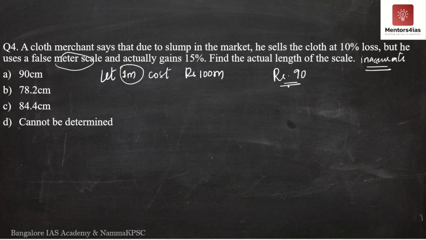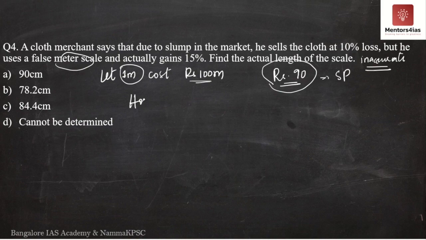Therefore, for us, the selling price is rupees 90. By saying that he is selling at 10% loss, he sells the cloth for rupees 90, because I am assuming the cost of 1 meter length to be 100 rupees. If the total price is 100 rupees, 10% loss is nothing but rupees 90. Therefore, for us the selling price is rupees 90.